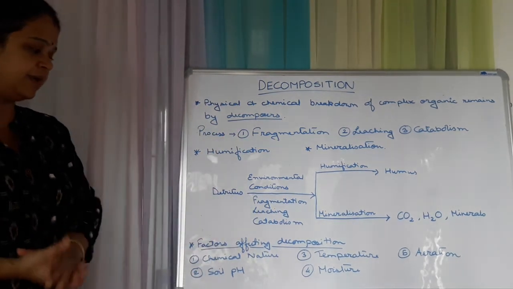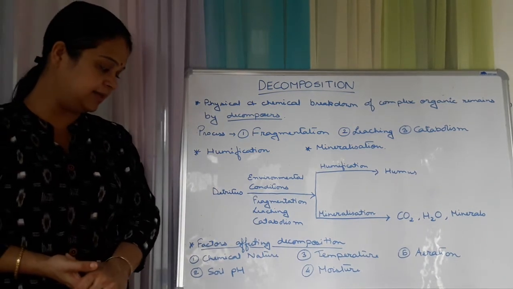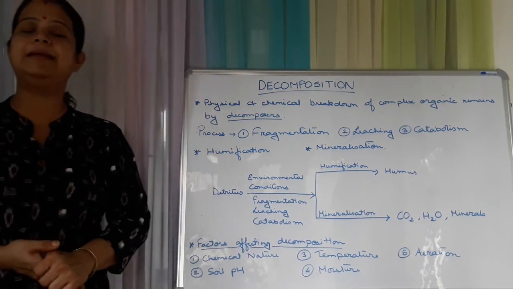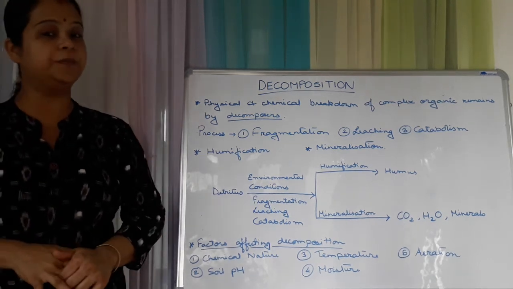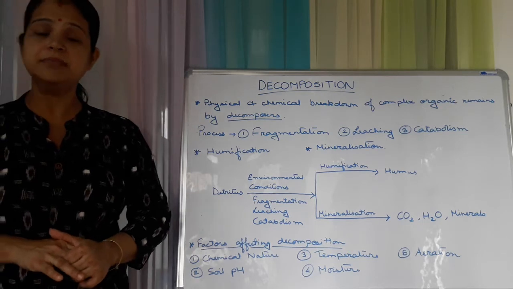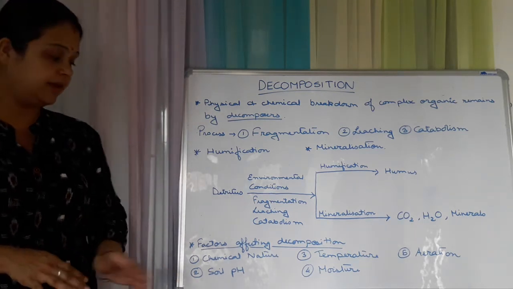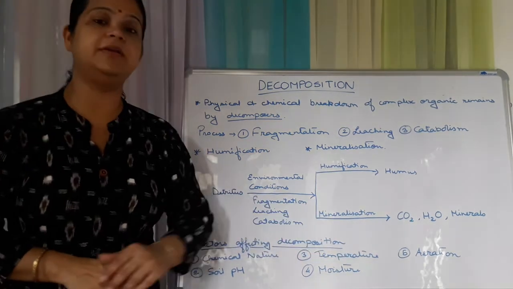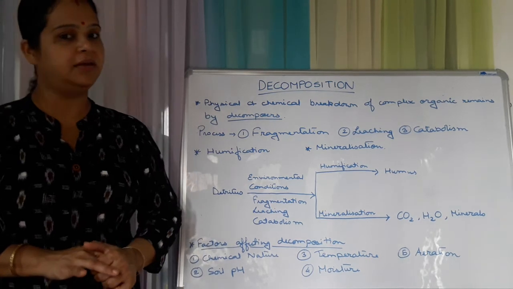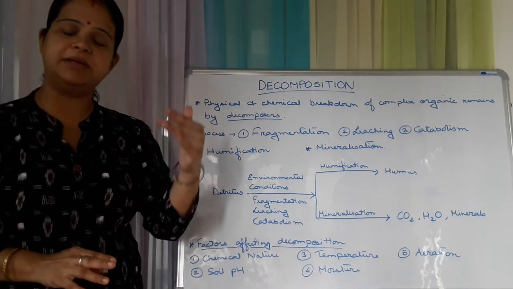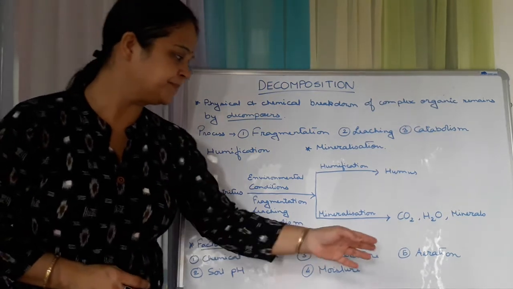Then there are various factors which affect decomposition. Some factors are chemical nature: if chemicals like lignin and chitin are present, then the decomposition will be slow. And if nitrogenous substances or carbohydrates are present, then the decomposition will be very rapid. Temperature: if the temperature is about 25 degrees centigrade, then decomposition is at quite a rapid rate, and if the temperature lowers, then the decomposition rate will also lower.